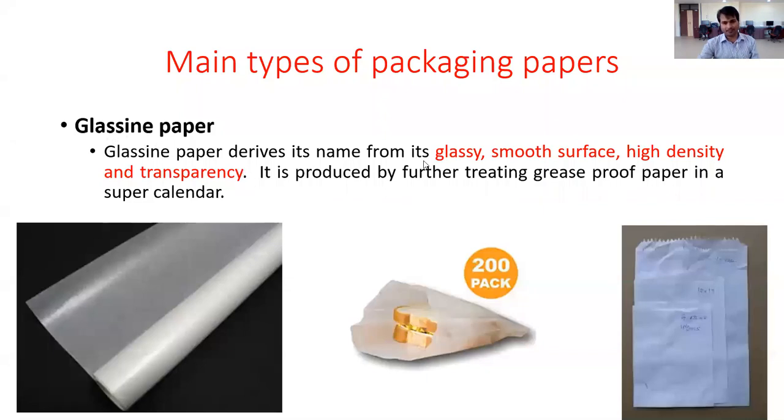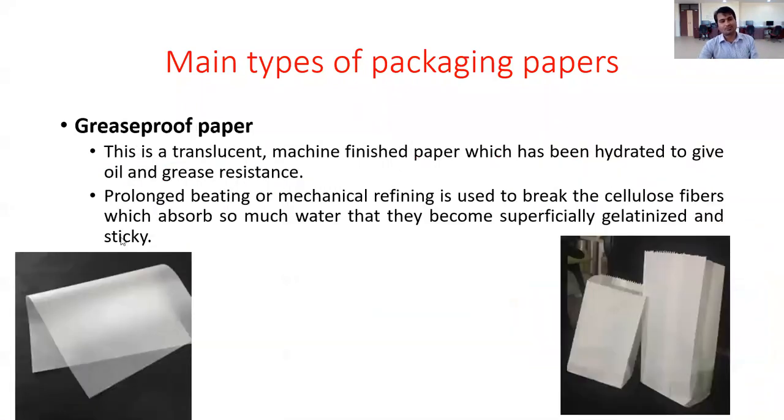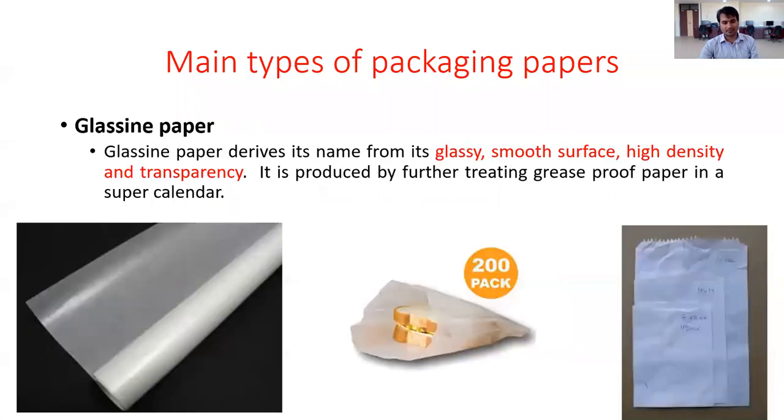Okay, last only two to three slides. Glassine papers have more glossiness and more whiteness, and they have a smooth surface, high density and transparency. So it is produced by further treating the grease proof paper. We give grease proof paper a further glassiness or smoothing treatment, or whiteness bleaching treatment. So we can see here an example of glassine paper.